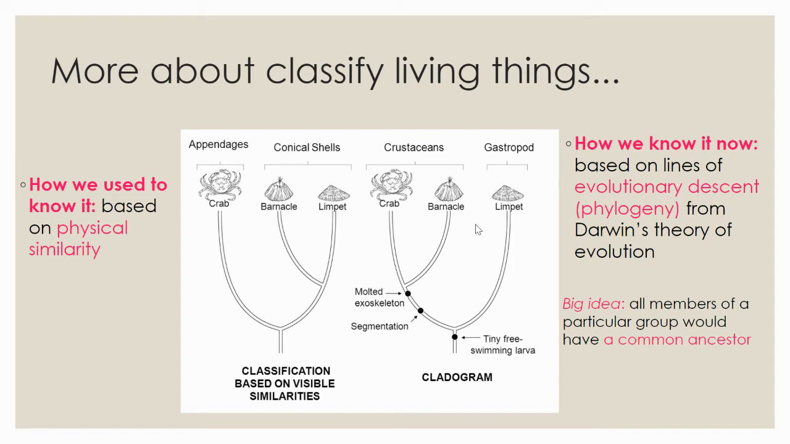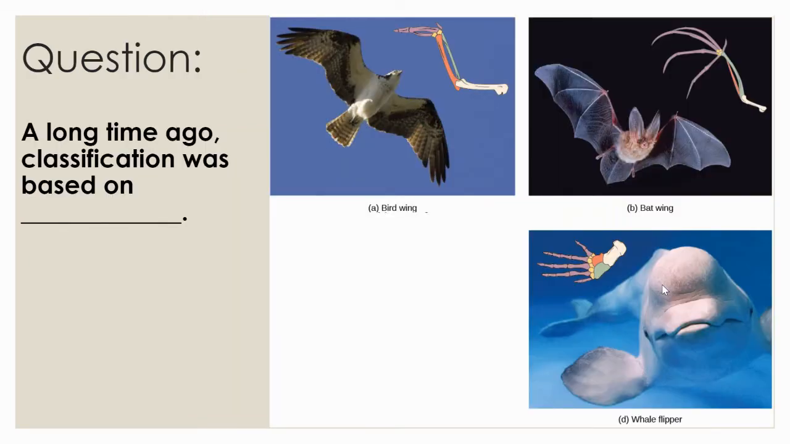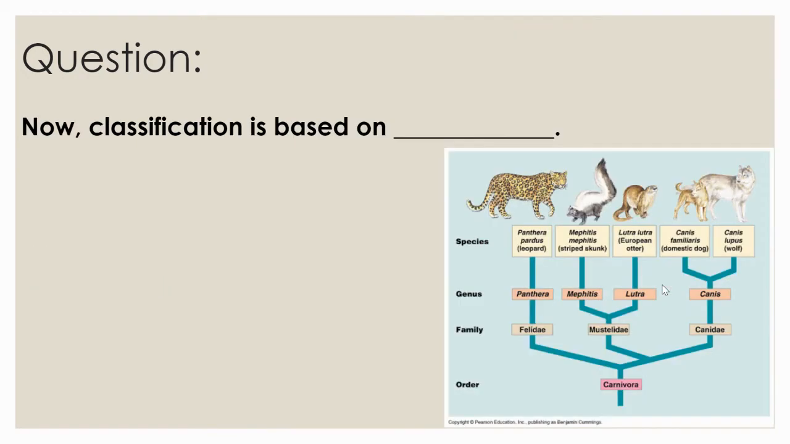So classification can change over time. And especially as technology increases, we have more ways to look at evolutionary descent and to look at the common ancestors and to reclassify organisms. So, a long time ago, classification was based on physical appearance. Now, classification is based on phylogeny, which is evolutionary descent.